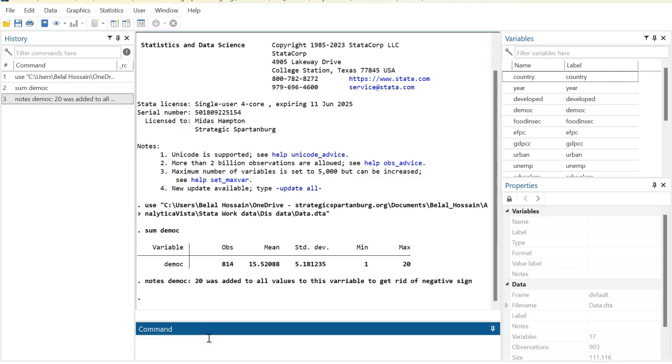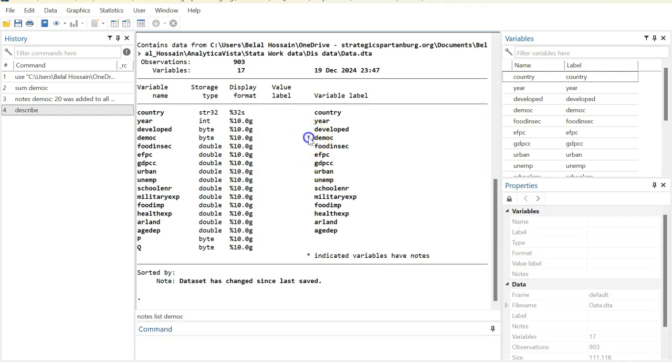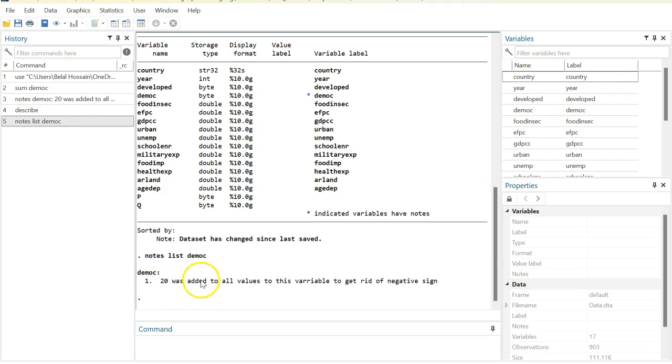Now if you write a command called describe, it describes all the variables. Towards the end it indicates the variables that have notes, so at least one of them has notes with it. This star means this variable has notes with it. If you click on this notes, it gives you this note here. You'll find: 20 was added to all values of this variable to get rid of negative sign.